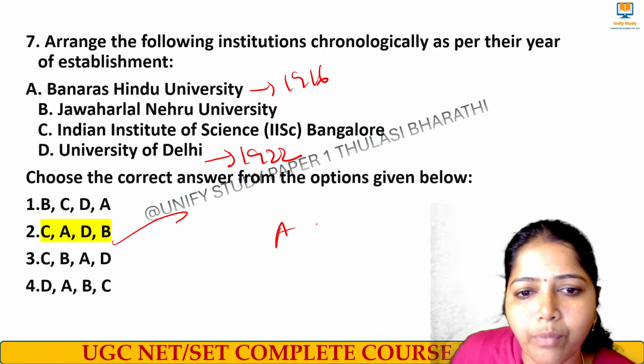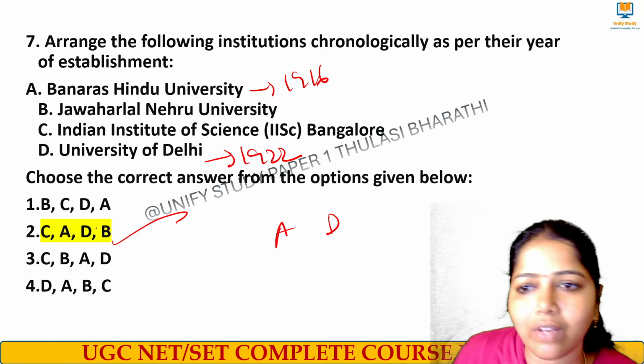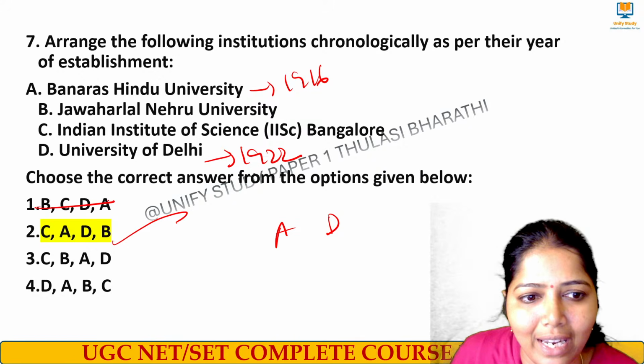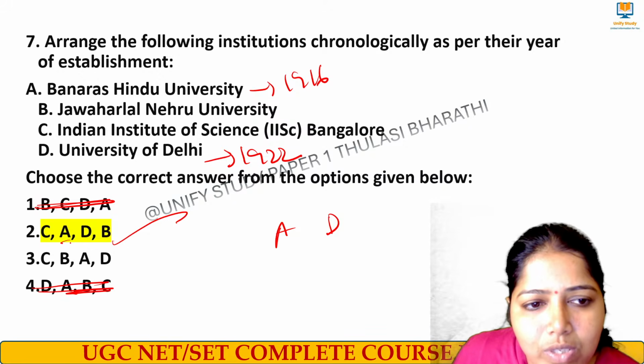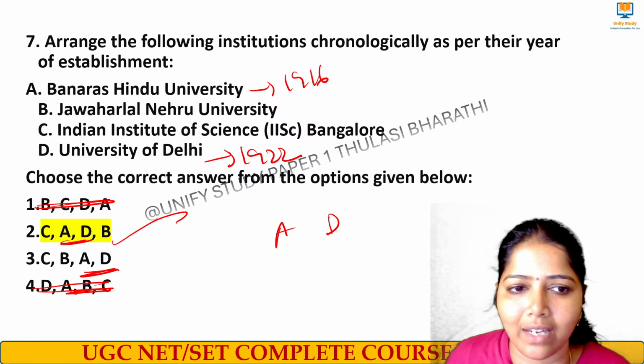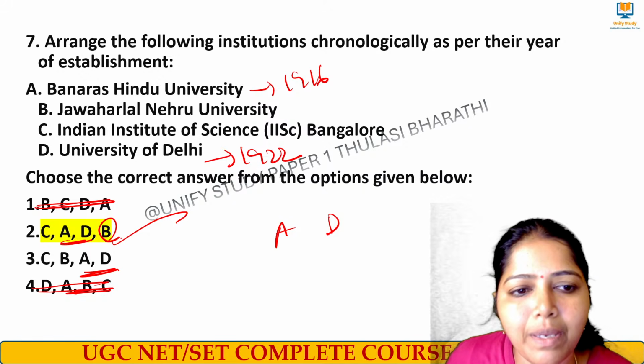So A should come first, then D should come next. In which order are we, A, D, like option like that? We can eliminate this and we can eliminate this. You understand? See, A, D order we have attained. We have to check when B was started.